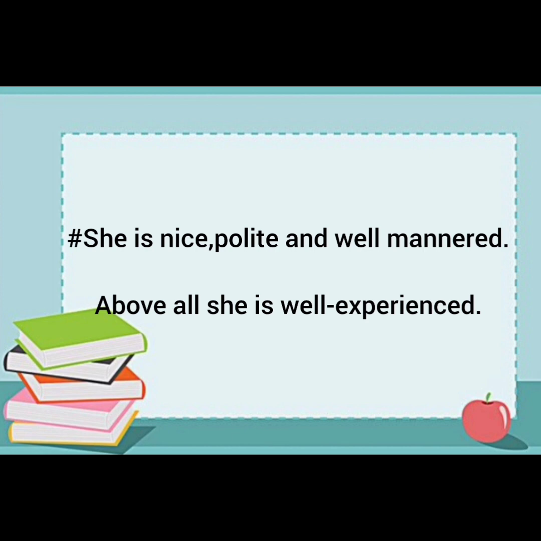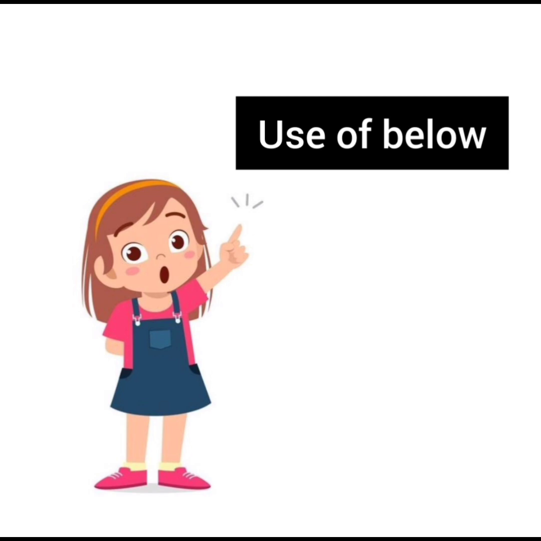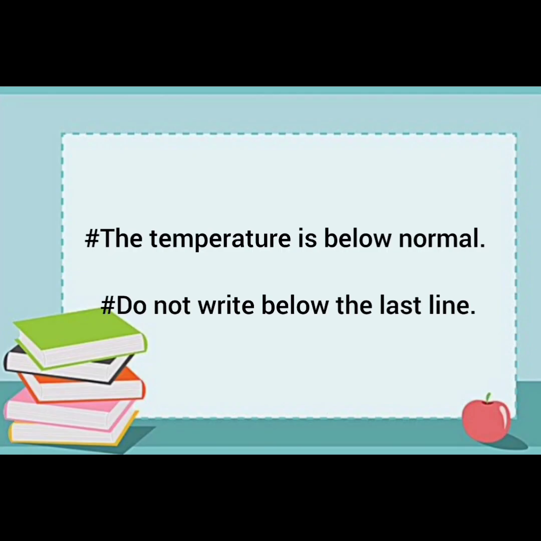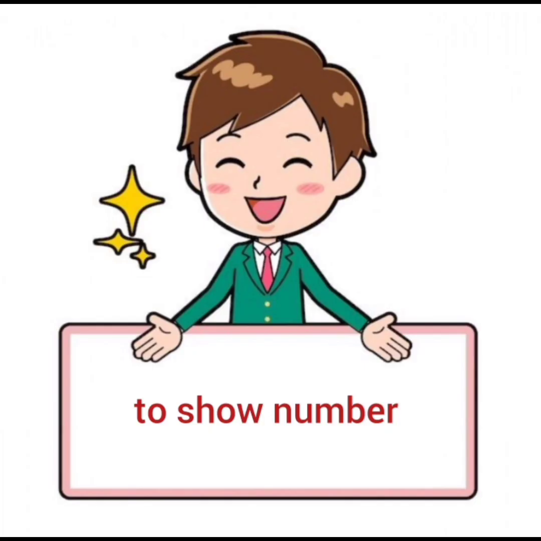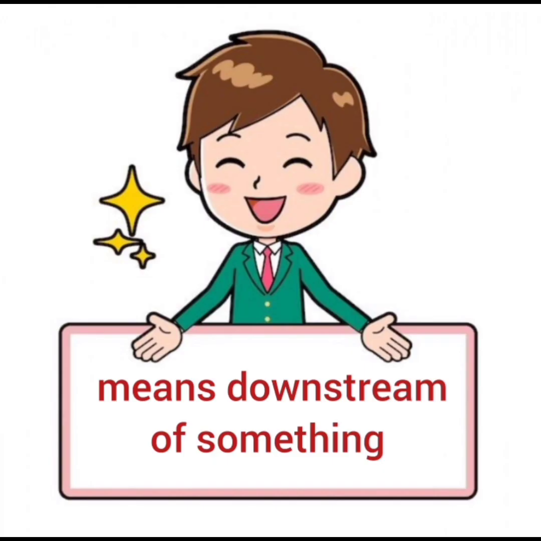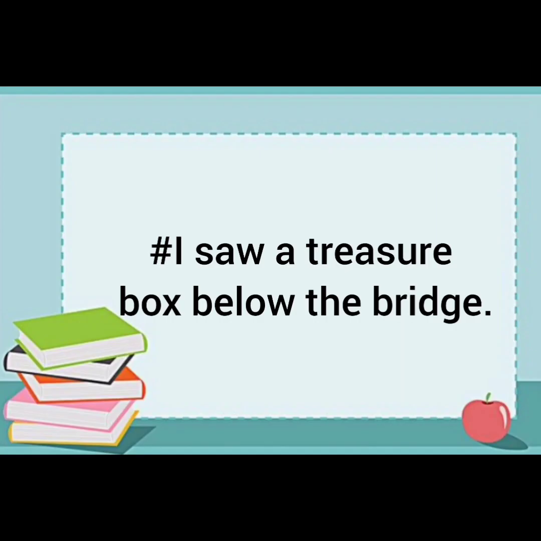Then the next preposition is below, and here are the conditions of using below in our writings. First of all, it is used for showing the lower position, rank or place. The temperature is below normal. Do not write below the last line. Then for showing numbers, again this preposition below is used. The strength of the class is below normal. Now, strength means that we need to show the numbers. It also means downstream of something. For example, I saw a treasure box below the bridge.